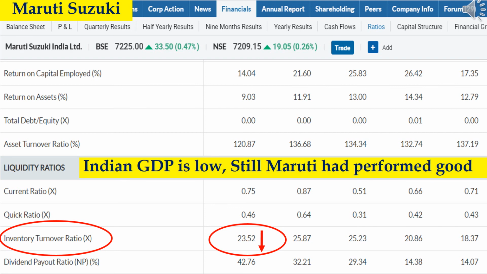In India, GDP for the last 2 years is very low. Because of that, almost all the automobile company shares are very down. So only for that reason Maruti Suzuki's inventory turnover ratio reduced in the year 2020. But even in this worst situation, Maruti Suzuki is able to maintain their inventory turnover ratio. So we can consider this parameter a positive sign for Maruti Suzuki.